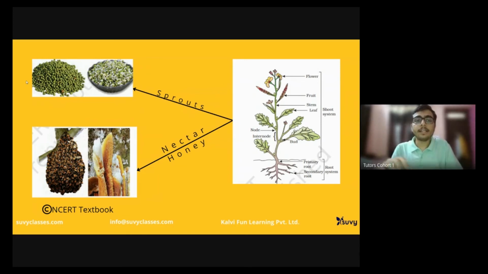Now, moving ahead, we discussed the sprouts. As you also mentioned in the chat box, it is usually sourced from grams, also from pulses, and you can also source it from kidney beans. Sprouting is when we sow a seed in soil and a plant pops out from the seed. That process is known as sprouting. Usually in this form, when the seeds are in the sprouting stage, we consume them.